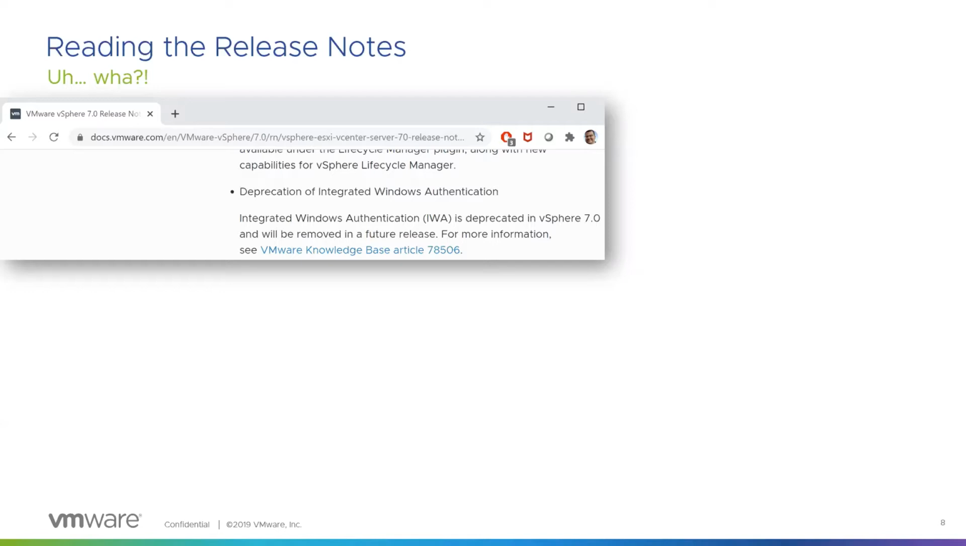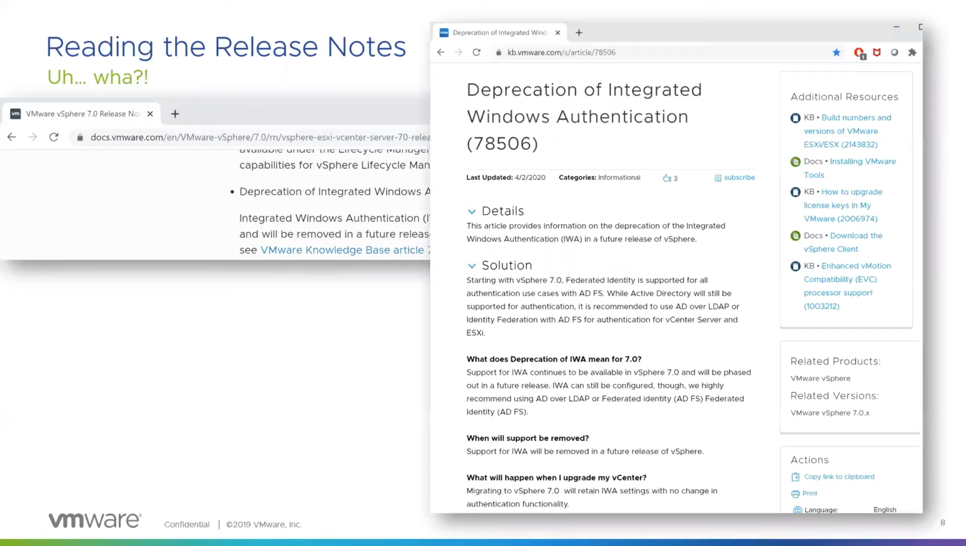So what does that mean, right? Well, if we look at that knowledge base article, we get a little more information. AD will still be supported for authentication, but the recommendation is to use AD over LDAP or Identity Federation with ADFS. Now, as part of the release notes, we also saw that ADFS was going to be supported for authentication, but it wasn't really clear that the IWA is going away. So I thought this would be a really good session, because this is something our customers are going to run into.